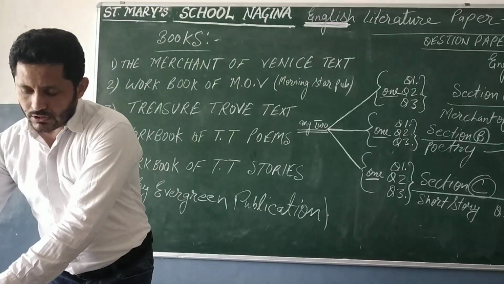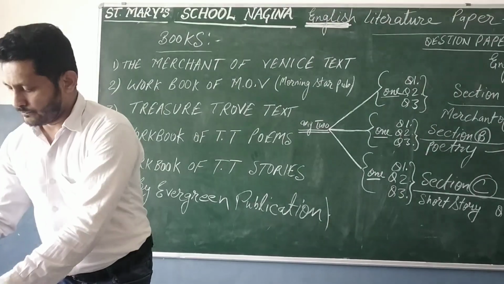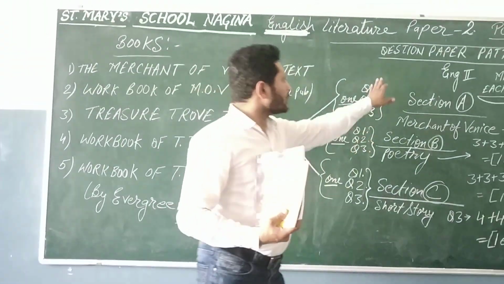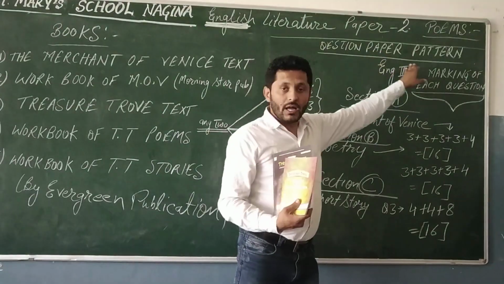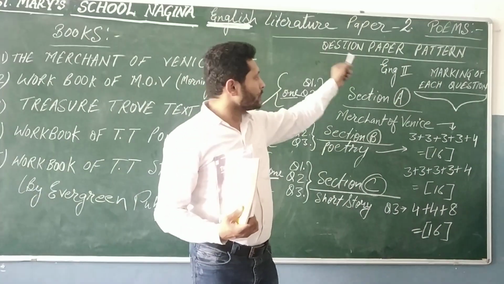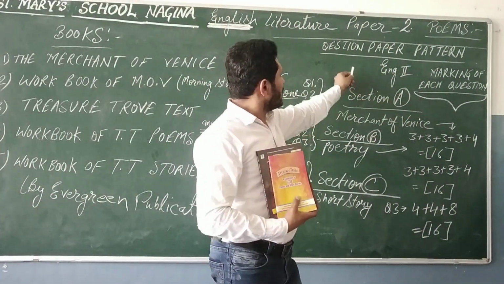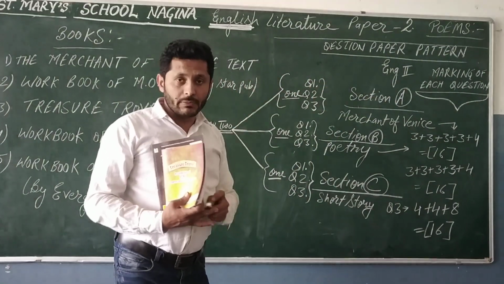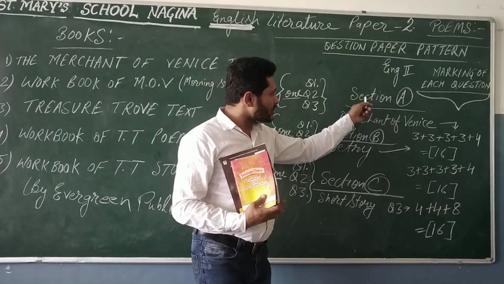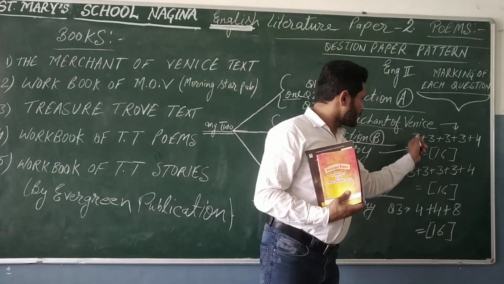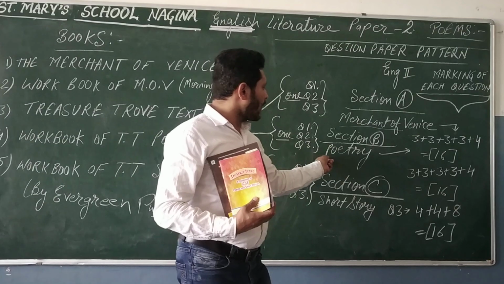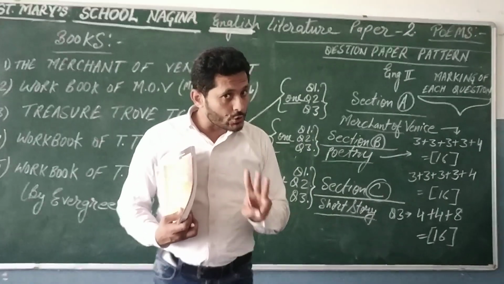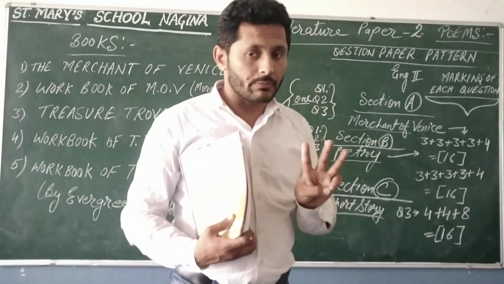Today I will be dealing with poems. And before going to the poem, let me tell you the question paper pattern. What will be the question paper pattern for you in your English second? For English second, there are 3 sections. In section A, you will have Merchant of Venice. In section B, you will have poetry. In section C, you will have short story. In your question paper, 3 sections will be given to you.